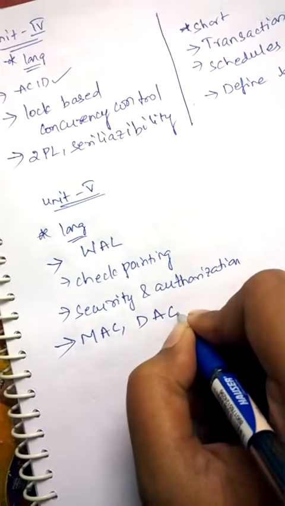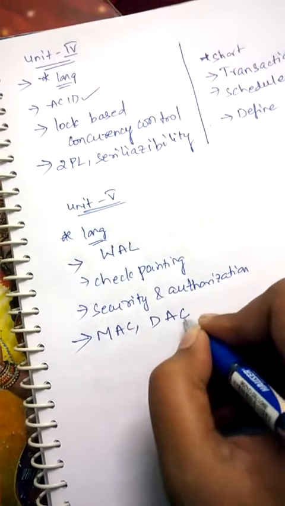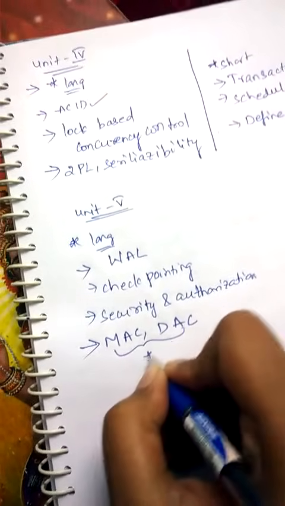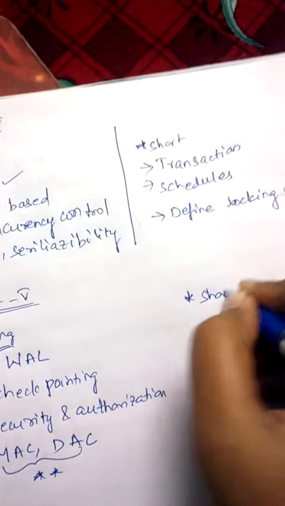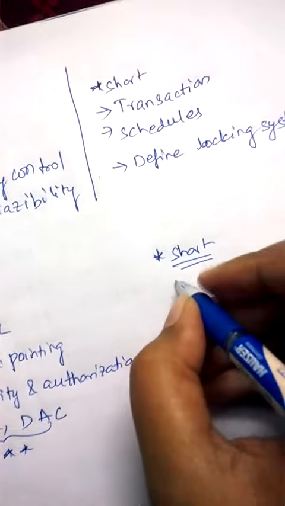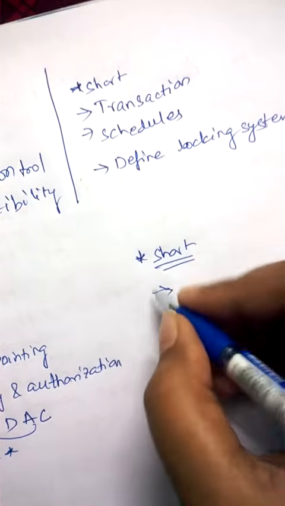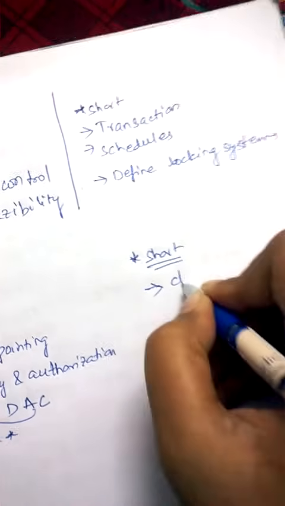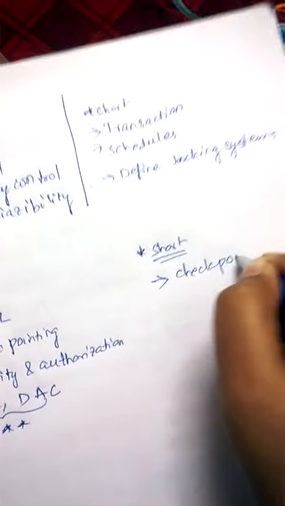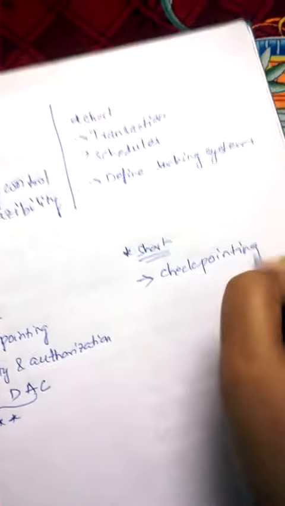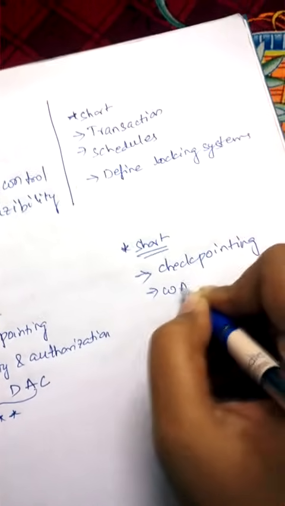DAC stands for discretionary access control. These two are very, very important. And coming to short answers, he may ask you to define checkpointing, and he may ask you to define WAL.